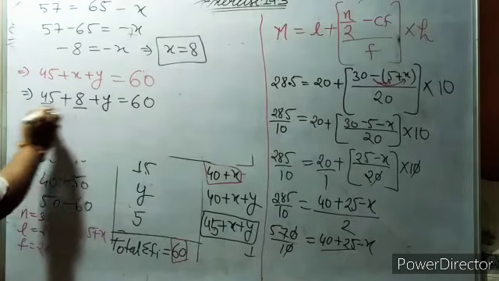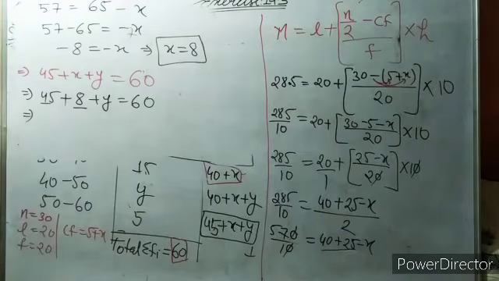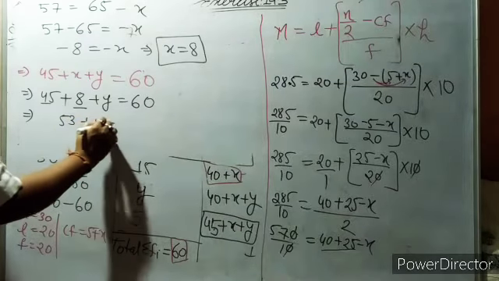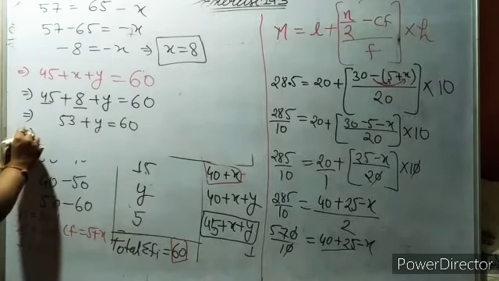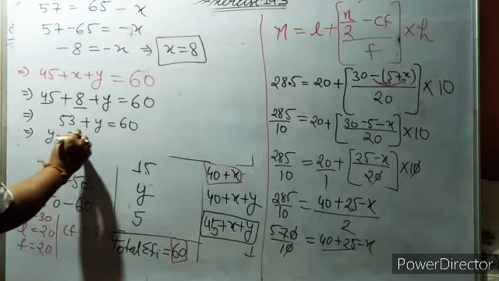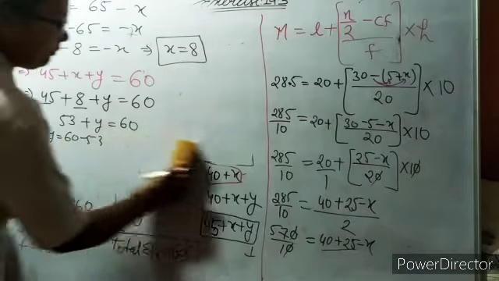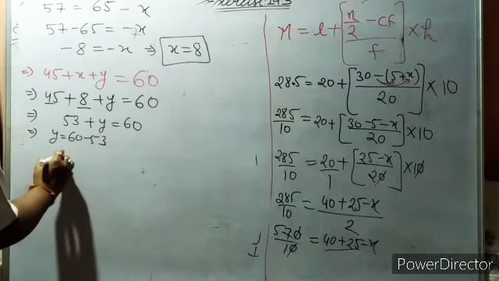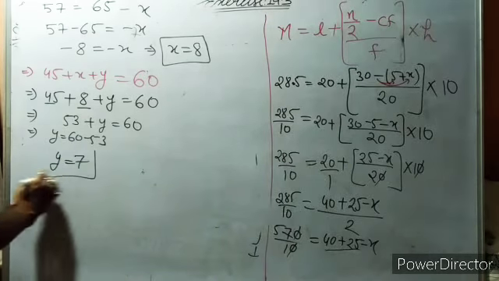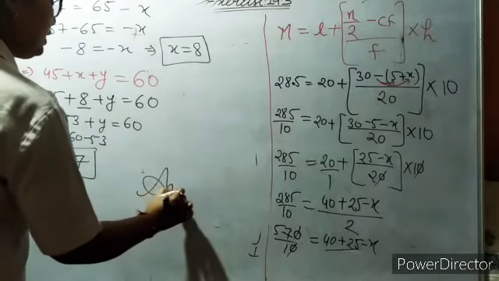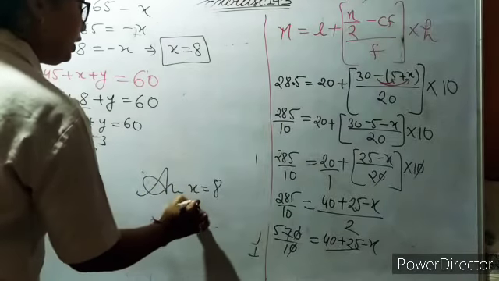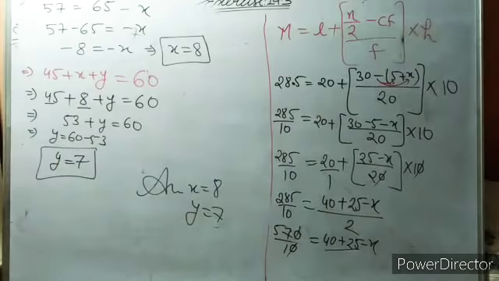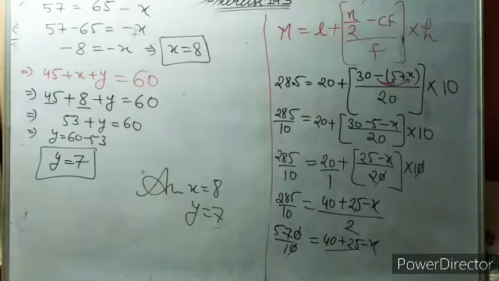So 45 plus 8 will become 53 plus y is equal to 60. That means y is equal to 60 minus 53. So y is equal to 7. So our answer is the value of x is equal to 8 and y is equal to 7. Okay, and 8 plus 7 will become 15.